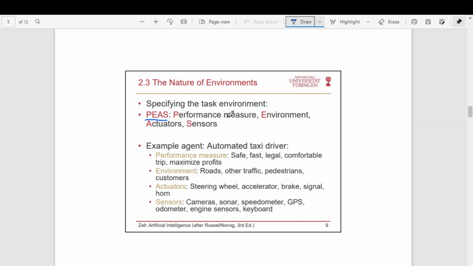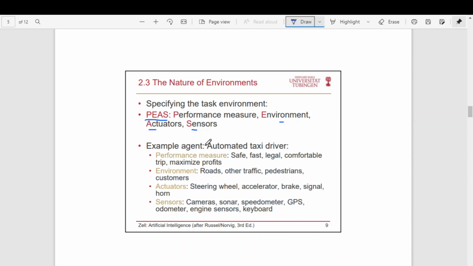Any agent can be defined by PEAS, where P stands for performance measure, E stands for environment, A stands for actuators, and S stands for sensors. So let us try to understand the PEAS parameters for various agents. Let us take some examples to have more clarity.